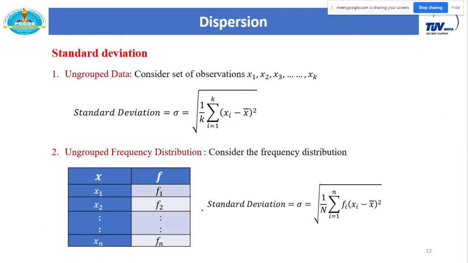So in case of frequency distribution, this is the change. This k is replaced by capital N. Here I consider n distinct observations, so this n is not the total number of observations, it is just the total number of distinct observations. The summation of fi gives you the total number of observations, that is nothing but capital N. This x1 is repeated f1 times, x2 is repeated f2 times, so the corresponding formula becomes this.